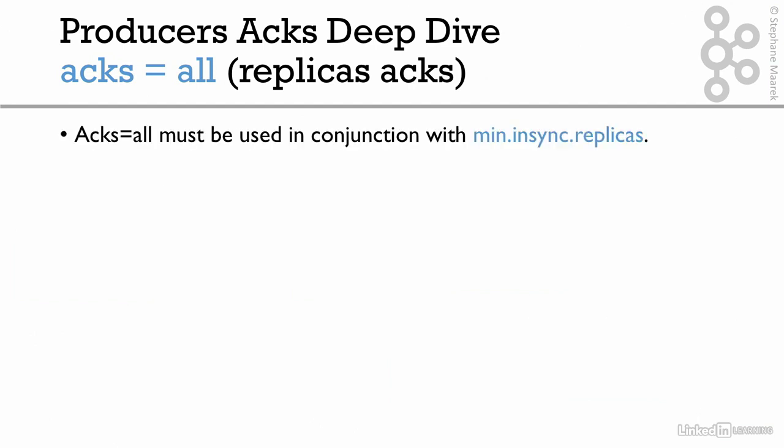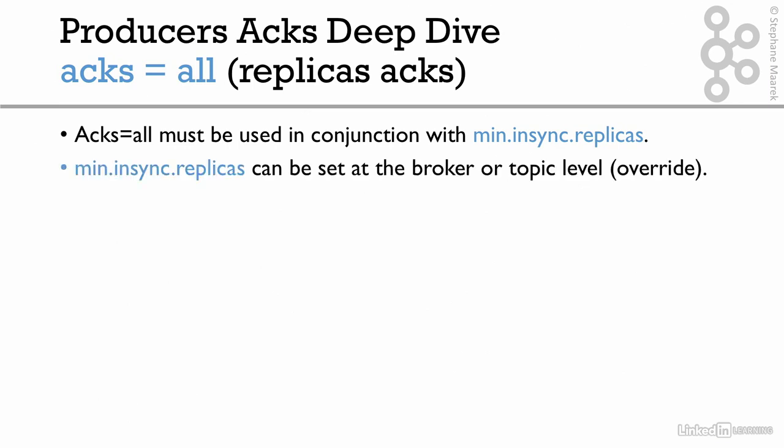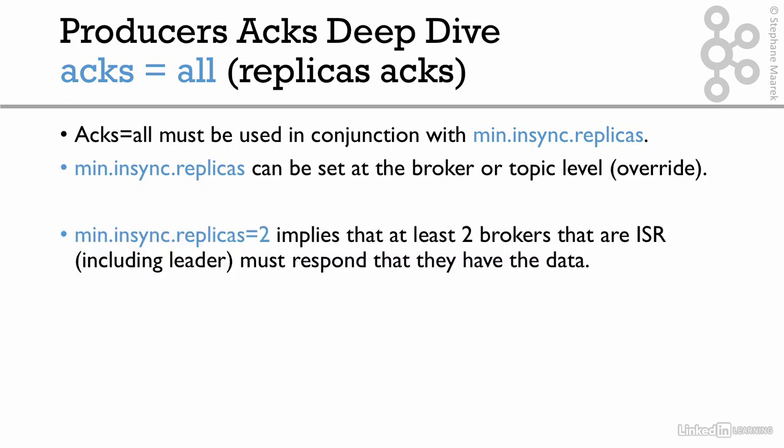Now, when you do Acks equals all, because it's not complicated enough, you have to use another setting called min insync replica. And this is a broker and/or topic setting. If you set it at the broker level, you can override it at the topic level. So the most common setting for min insync replica is 2.